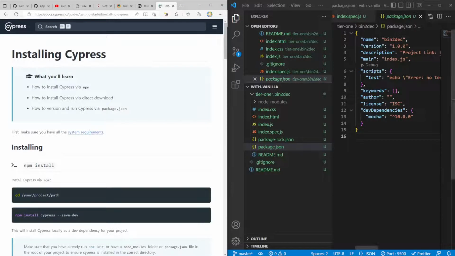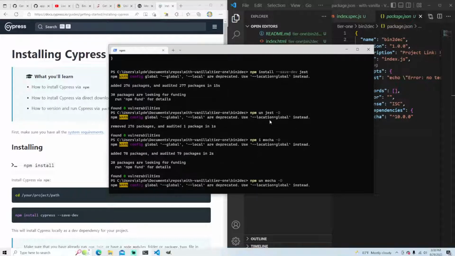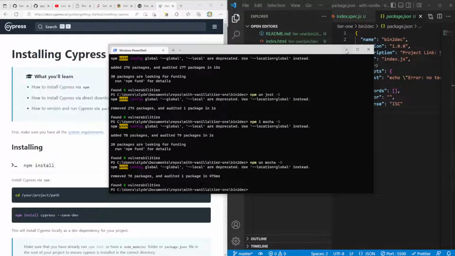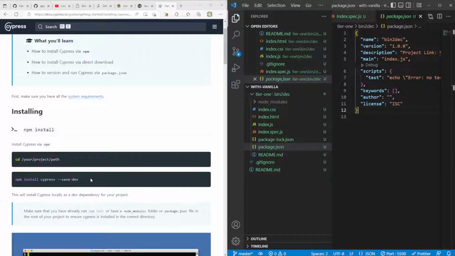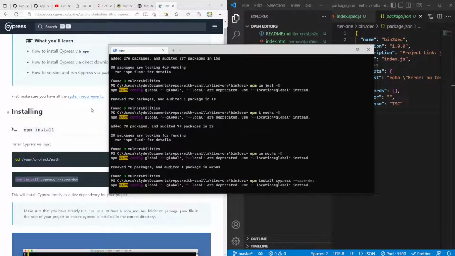And plus, I've heard very good things about Cypress, so I think it'd be good for us to get experience with this. So we're going to, again, uninstall Mocha from dev dependencies. Okay. And now let's actually do this. npm install Cypress save dev. Okay.